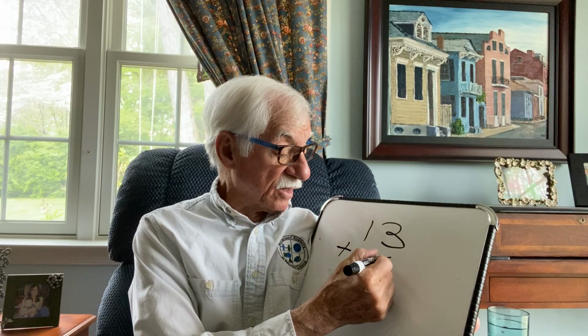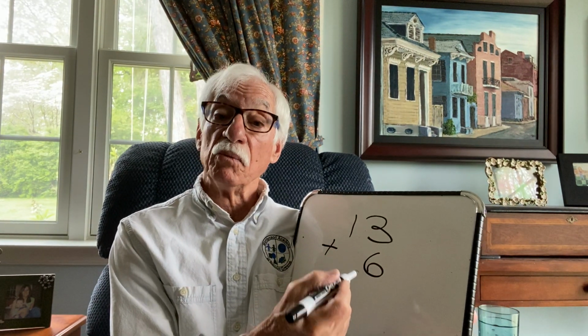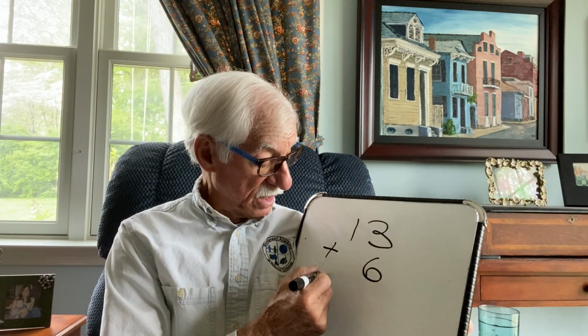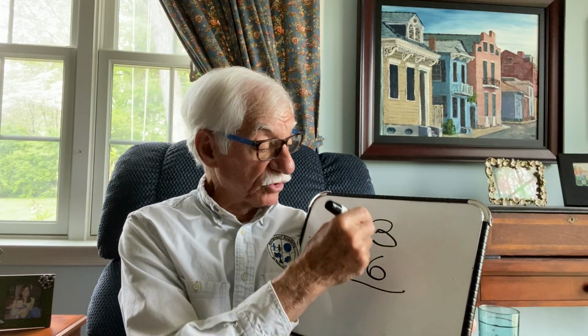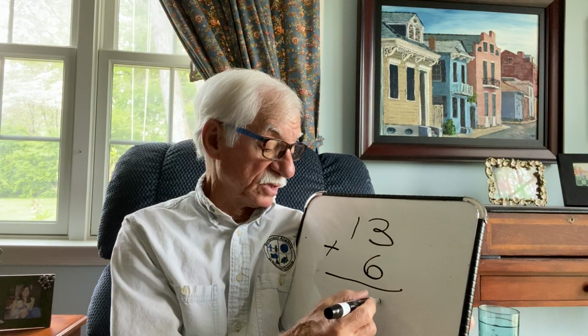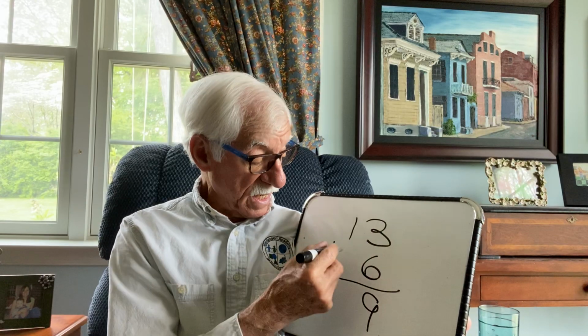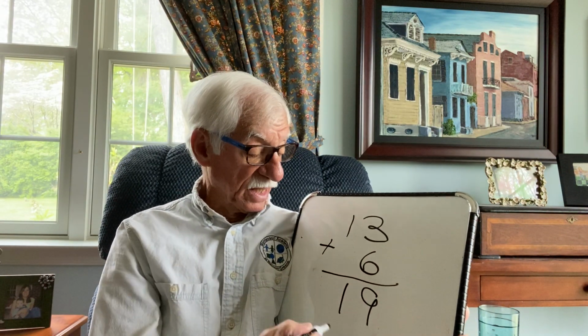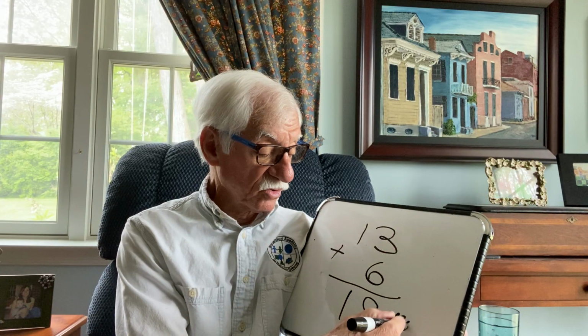And these are two addends. He was 13 years old when he moved to Memphis, and 6 years later he recorded his first big hit. So we have to take 13 and add 6 years to it. 3 units and 6 units is 9 units. 1 and nothing in the tens place is 19 years. So he was 19 years old.